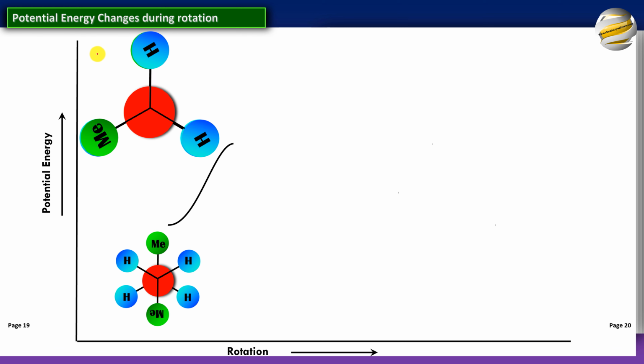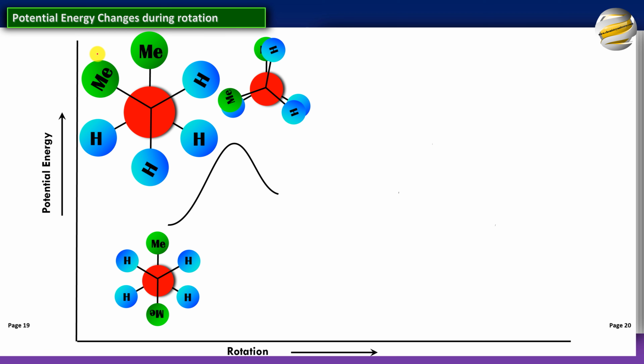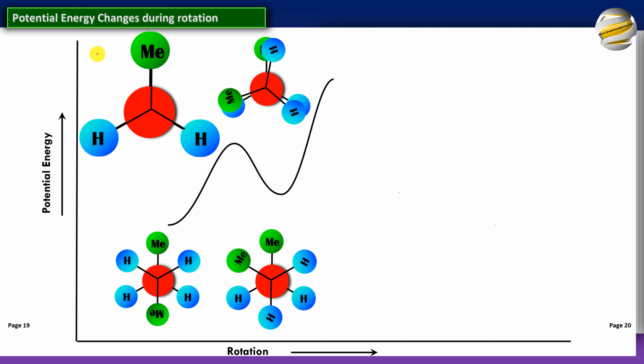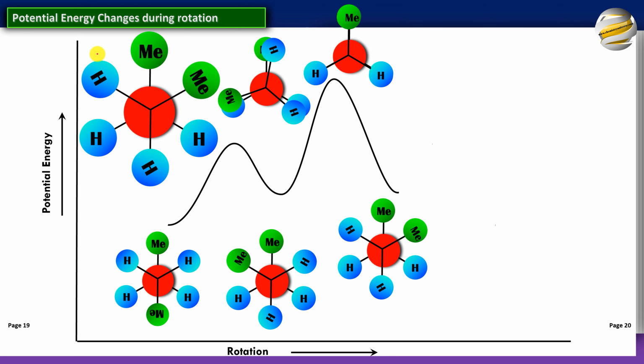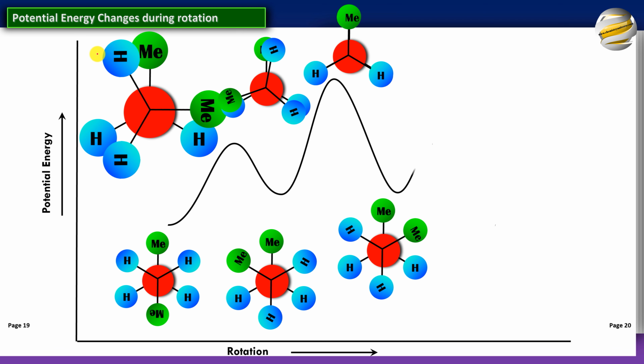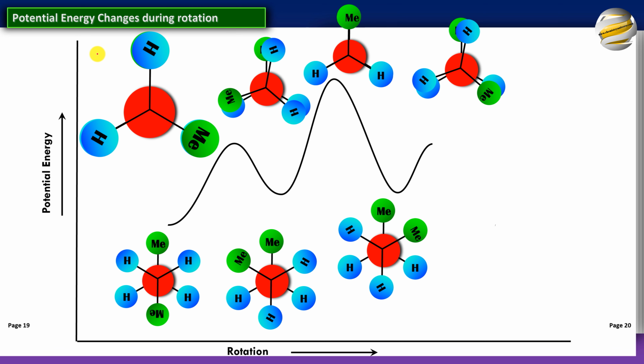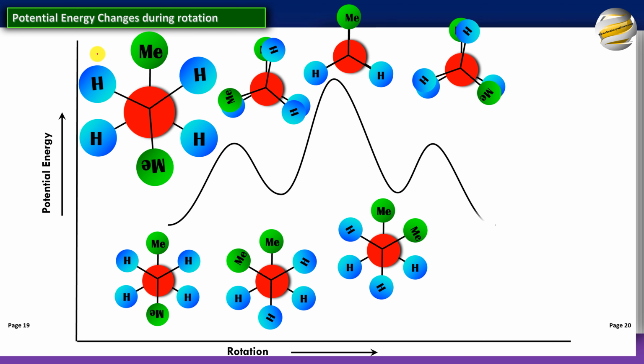60 degrees, stop. What do you think this is? This is partially eclipsed. Rotate by 60 again. It's gauche. Rotate by 60 again. Completely eclipsed. Rotate by 60 again. You get a different gauche, the gauche of the mirror image. 60 again. Partially eclipsed. Again, this is the mirror image of the previous one. And then back to staggered.